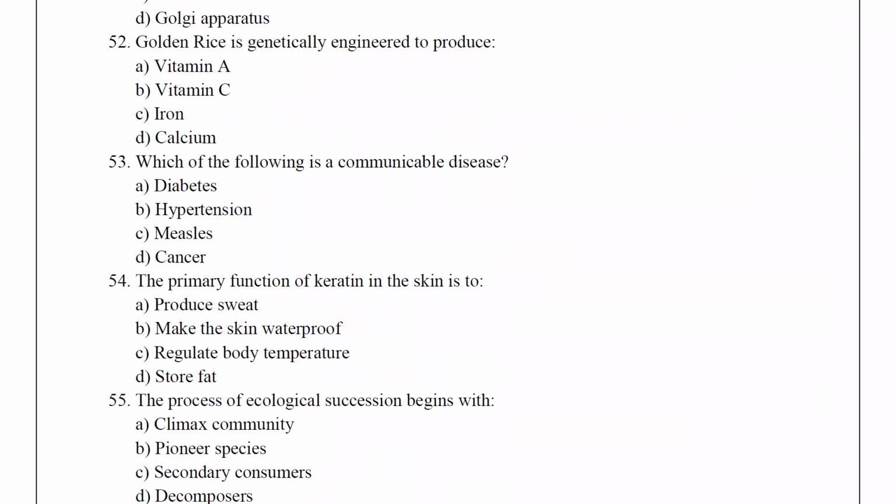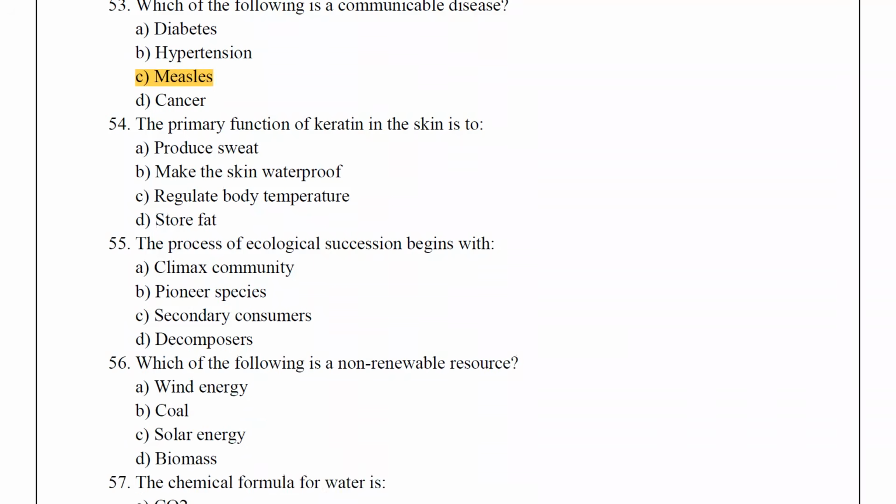Golden rice is genetically engineered to produce vitamin A. Which of the following is a communicable disease? Measles. The primary function of keratin in the skin is to make the skin waterproof.